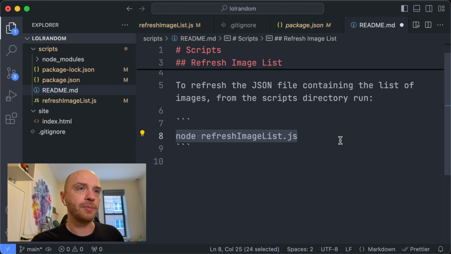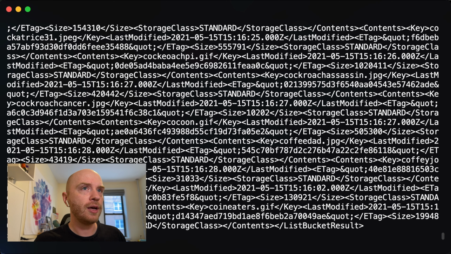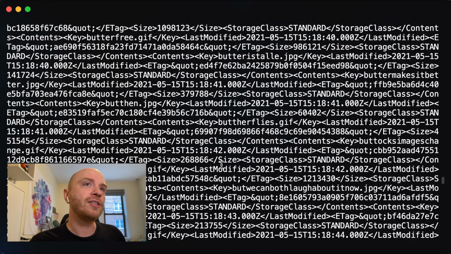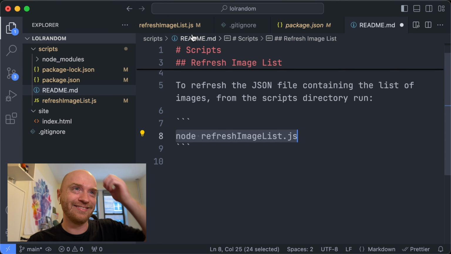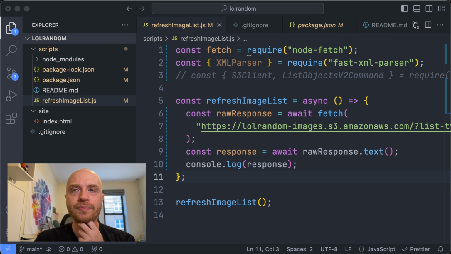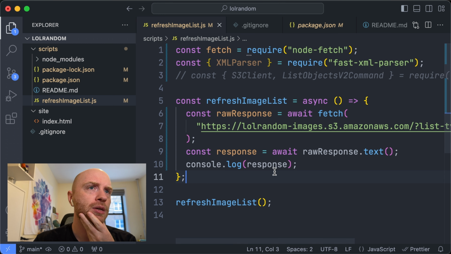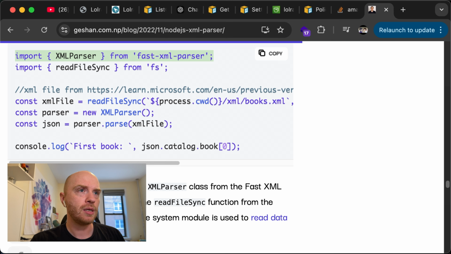All right, nice and simple. And then we'll run it. Okay, it's a lot, right? Yeah, so that's the first 1,000. It's not very easy to read, but that's fine. So we have the data. Now we need to plug it into this XML parser, and we'll find out how that's working, as in the example here.